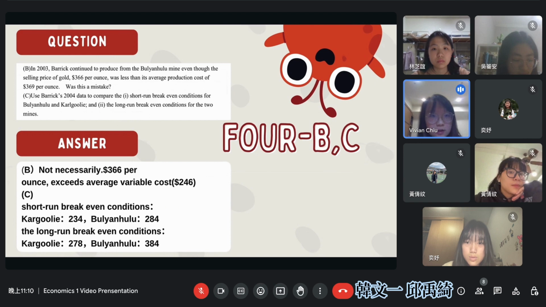Next, I will talk about question C. Question C is asking about the short-run break-even conditions and the long-run break-even conditions. The short-run break-even condition is at the average variable cost, which is 234 compared to 284. And the long-run break-even condition is at the average total cost, so that is 278 compared to 384.